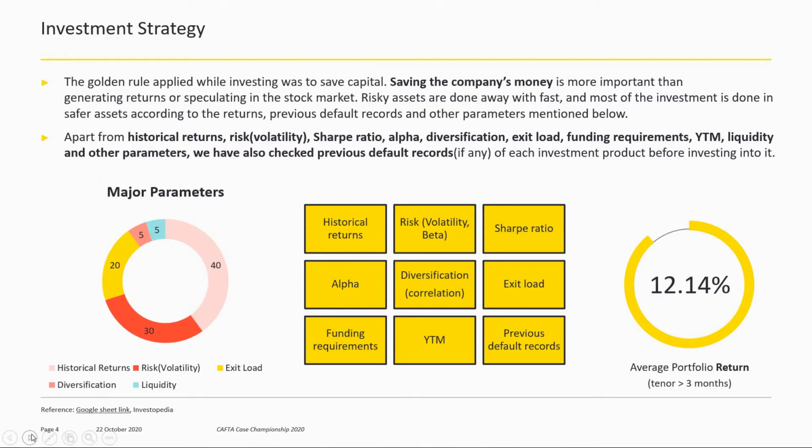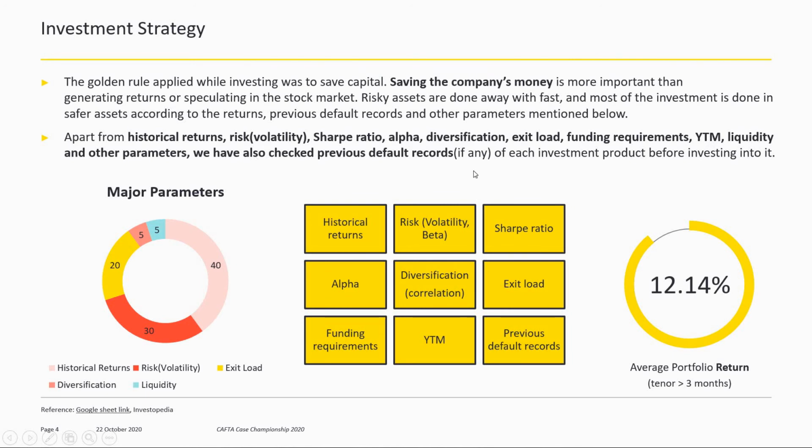Let's hop on to the investment strategy. We've used a lot of parameters to develop the best possible investment portfolio. We've of course used the historical returns. We've used volatility. We've calculated Sharpe ratio and alpha. We've tried to diversify our portfolio. We've also taken into account the exit load of various investment instruments, then the funding requirements of the company, yield to maturity, liquidity, and other parameters.